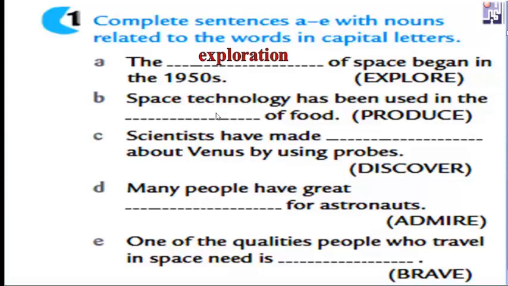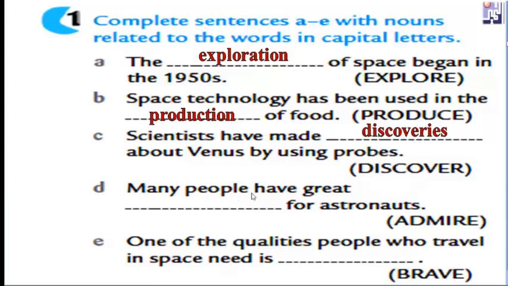Number B, space technology has been used in the production of food. Can we say in the produce of food? This is a verb. We have to change it into the noun, which is production. Scientists have made, here we have space, discoveries about Venus by using probes. This is discover. Made what? Have made many discoveries. Discoveries is a plural, so the noun is discovery, and you have to change it into plural.